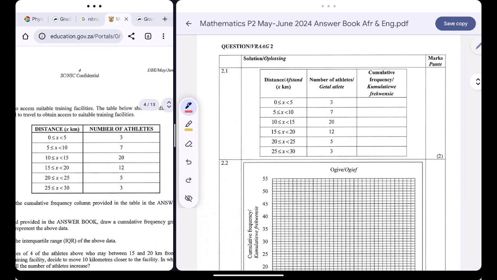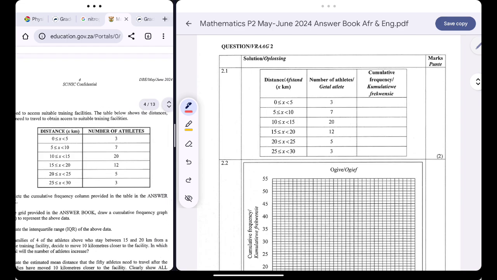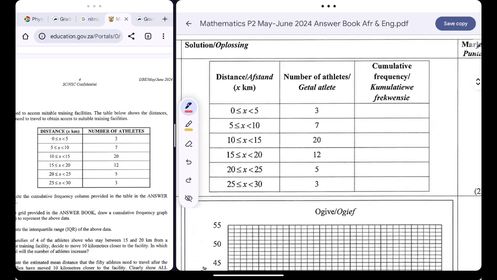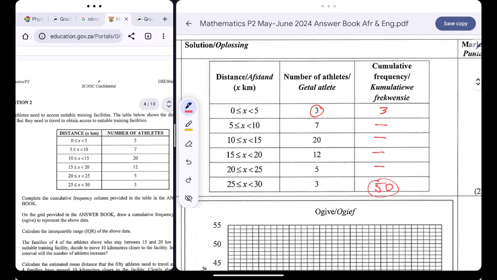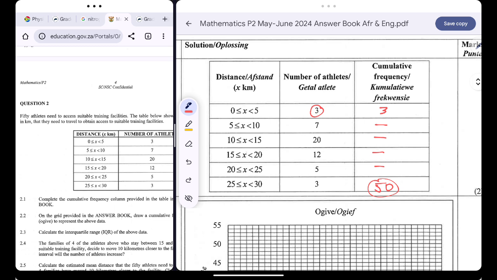For the first question, they want us to complete the cumulative frequency column. Please note that the first term in the cumulative frequency will be equal to the first term in the frequency column. So if we have 3 over there, we'll simply have 3 as well. The first term will be 3 and the last term should be 50, because we are dealing with 50 athletes.